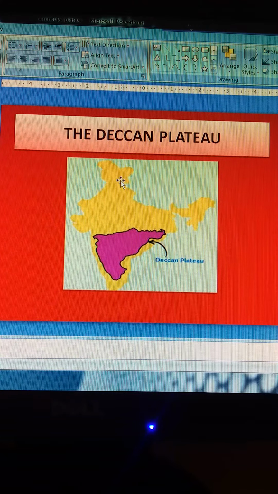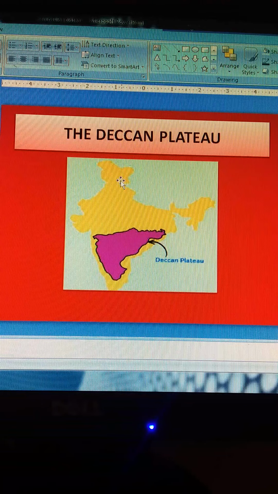Now the Deccan Plateau. We are coming to the concept of the Deccan Plateau. The Deccan Plateau is a triangular landmass, which can be seen from the picture also, the pink one. It lies to the south of the river Narmada. The Satpura range flanks its broad base in the north, while the Mahadev, Kaimur Hills and the Maikal range form the eastern extension. Locate these hills and ranges on the physical map of India. The Deccan Plateau is highest in the west and slopes gently eastwards.